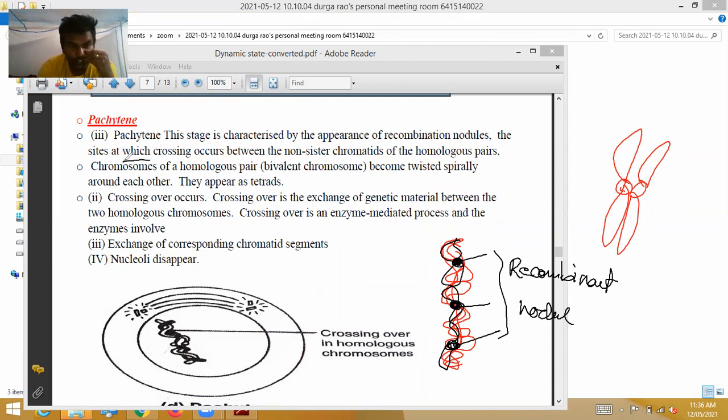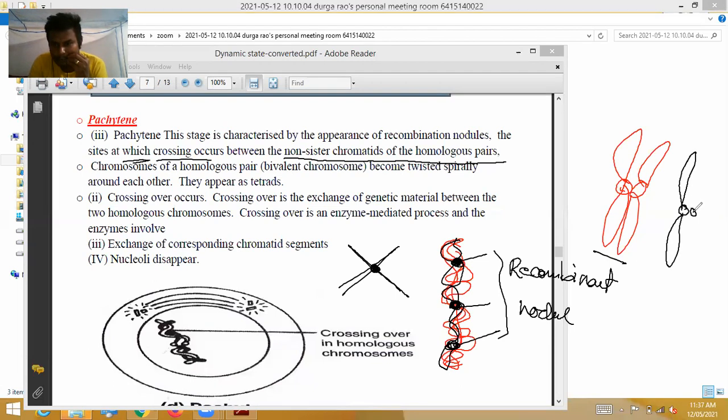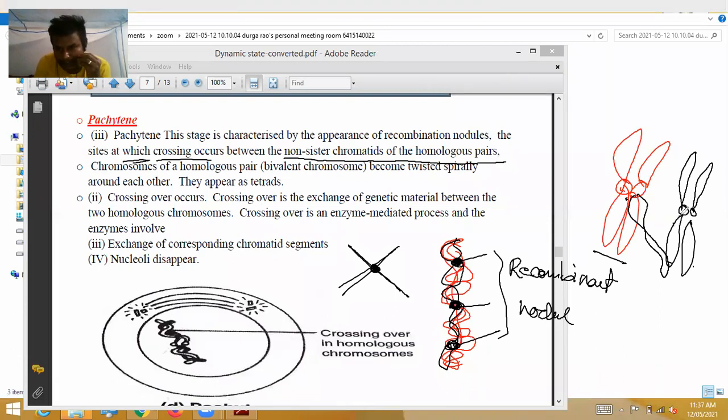Where the recombinant nodules are, at those places crossing over takes place. Crossing over means what? Like this way. This is the recombinant nodule. At this recombinant nodule, crossing over takes place between non-sister chromatids of homologous chromosomes. You have to remember, it is very important. Non-sister. These two are sister chromatids. These two are sister chromatids. So this chromosome goes and binds with this chromosome. This chromosome will come and combine with this. This is called crossing over.